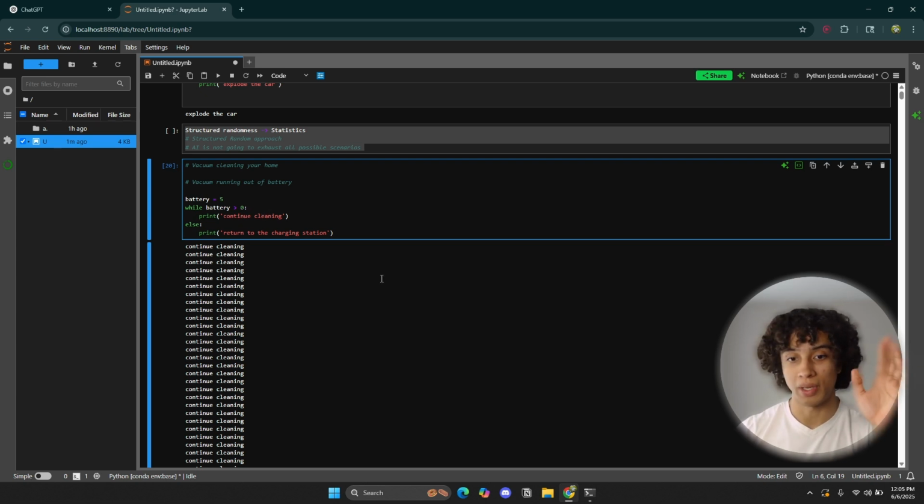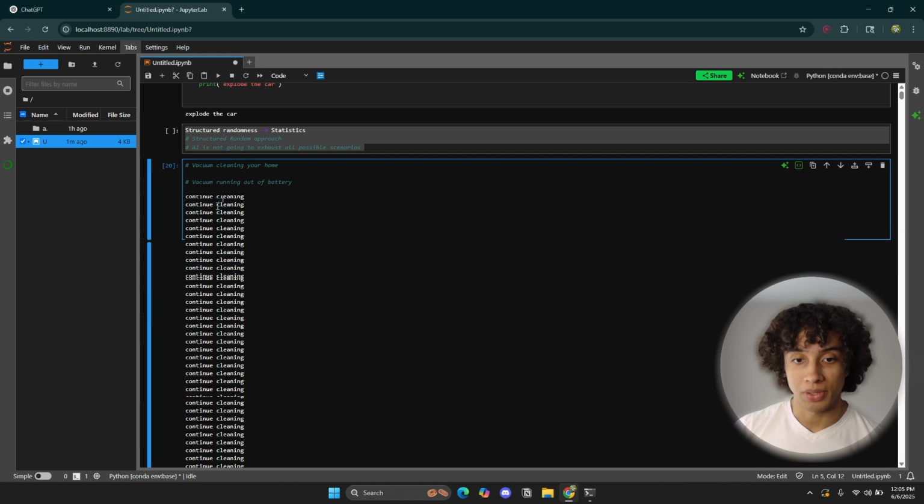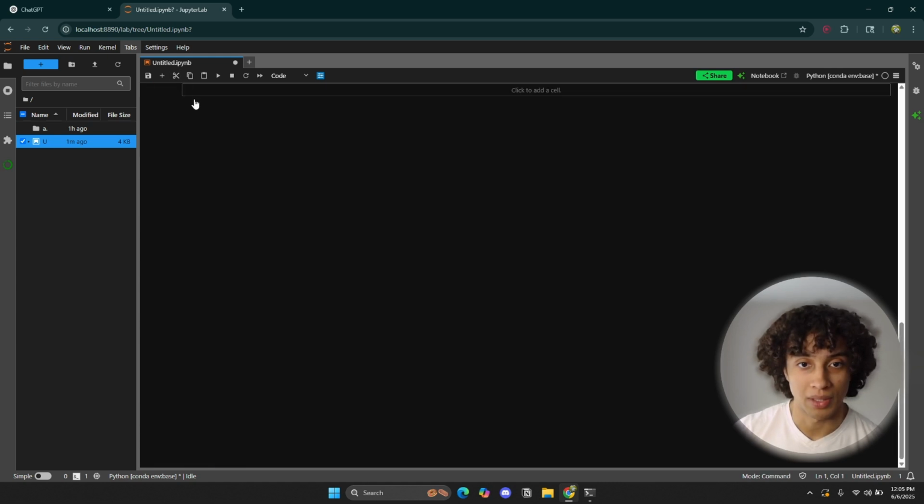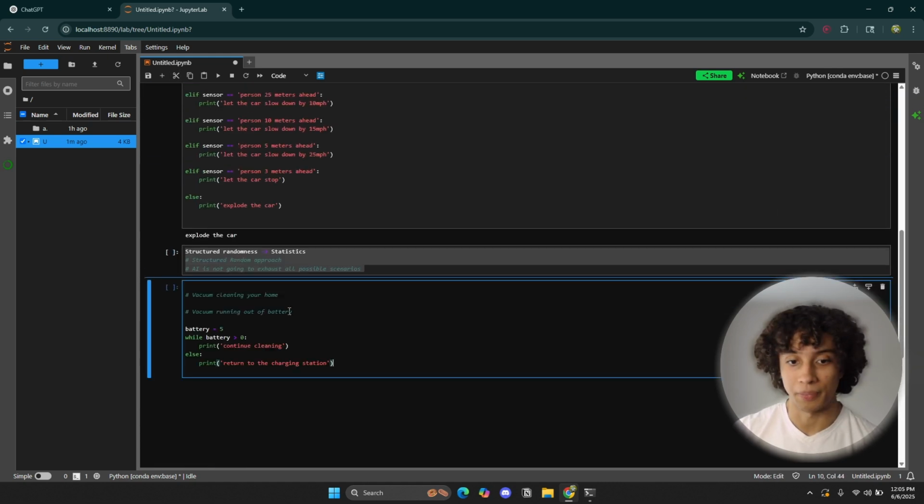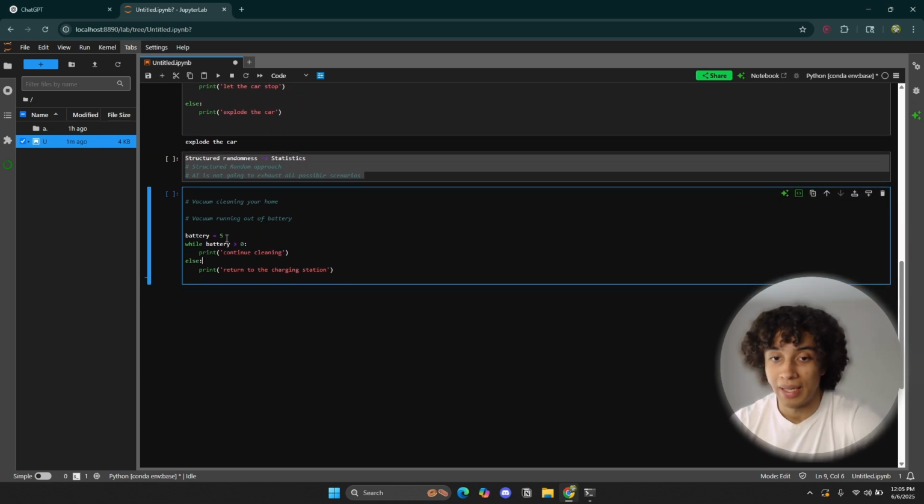So in a while loop, let me just delete this cell. Okay. There we go. In a while loop, as long as this statement is true, which it is, by the way, because 5 is still equal to 5, which is greater than 0, it will always be greater than 0. This is going to print infinitely.